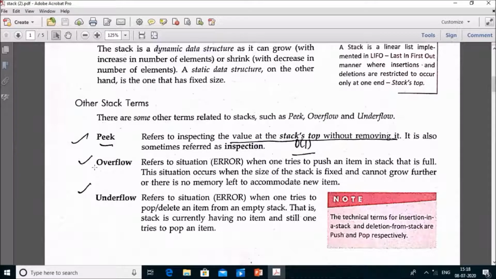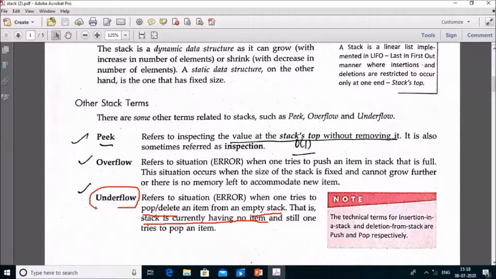Overflow means suppose there is a stack which has size 4 and the complete positions get filled, but if you perform a further push operation and there is no space vacant, in that case the error overflow comes. Underflow is another term related to stack. Underflow means when the stack is empty and you want to delete an item, then the stack does not have any element present, and the error underflow occurs.